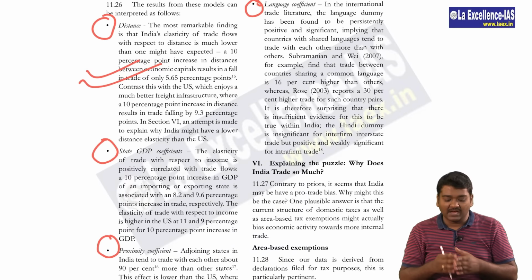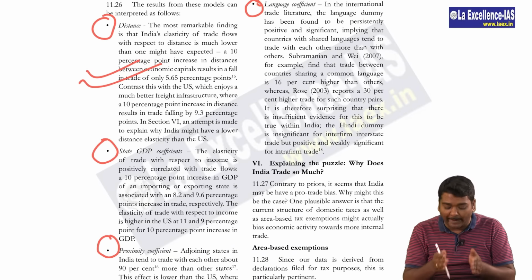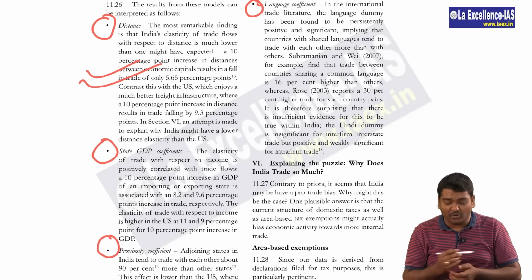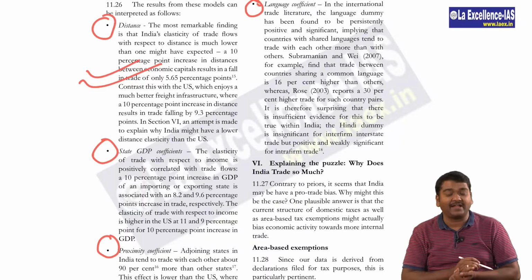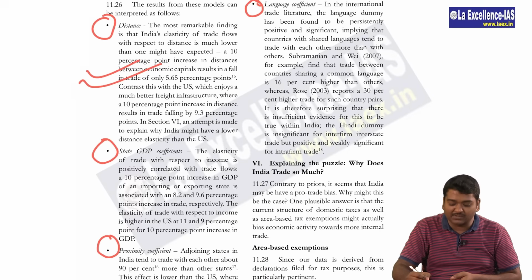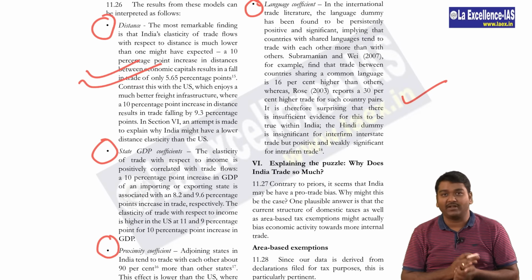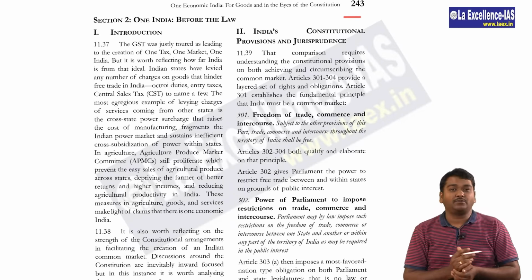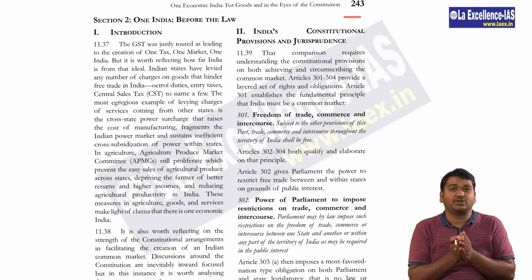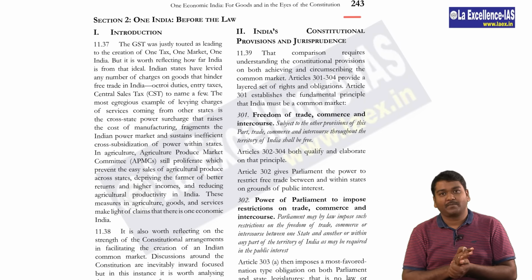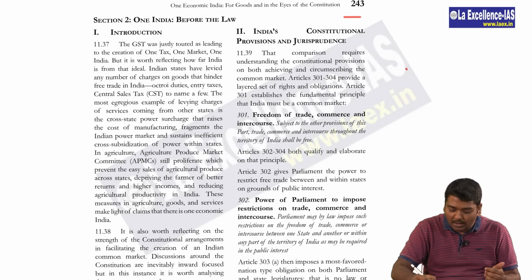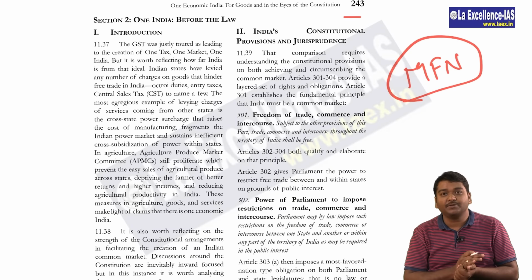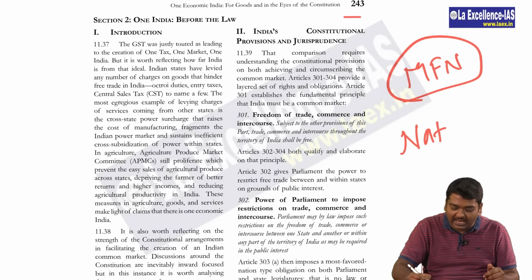You have different theories. The gravity model will actually talk about the distance, but in your answers, if you can talk about state GDP coefficients, proximity coefficient and language coefficient, not just for business but also for people movement, it will be very, very important. Then please see page number 243, where they talk about the legal provisions present in our constitution to unite the country, where they talk about the most favored nation status which is there within our constitution, and they also talk about the nationality principle.